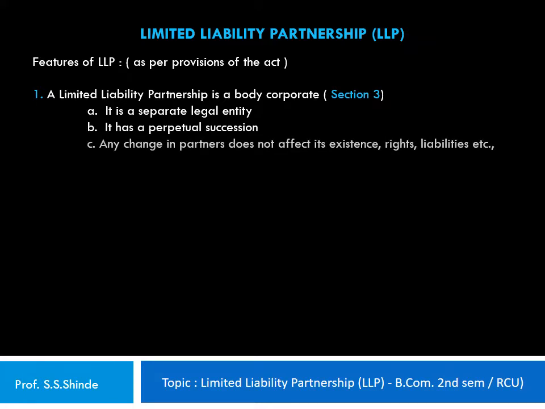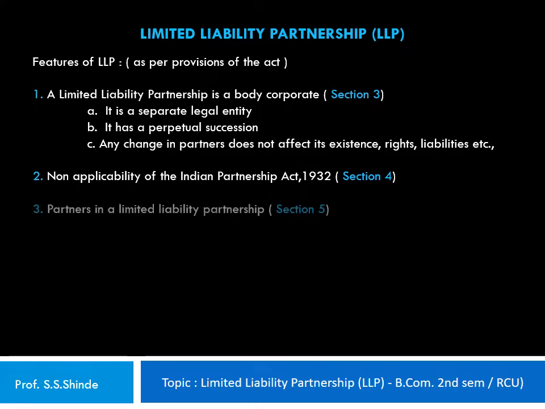And 3. Any change in partners does not affect its existence, rights, liabilities, etc. Section 4 of the Act specifies the non-applicability of the Indian Partnership Act of 1932 to a firm registered under the LLP Act 2008.